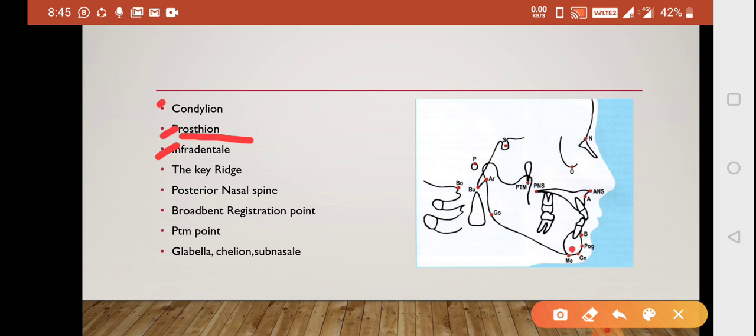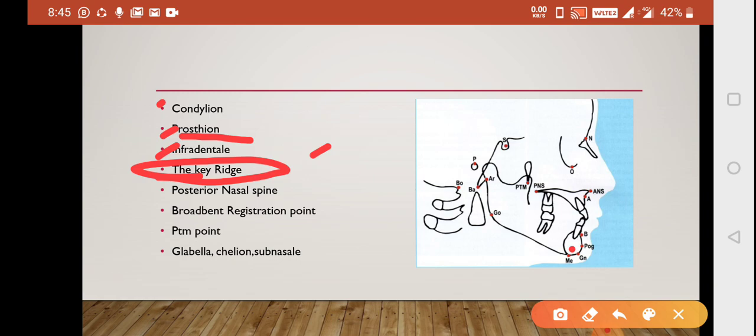क्वेश्चन इन पे कुछ नहीं आता है अभी तक. The key ridge is the lowermost point on the contour of the anterior wall of the infratemporal fossa. तो key ridge पे क्वेश्चन आ जाता है कि it is near the anterior wall of the infratemporal fossa. And why is it called a key ridge? Because it is a constant. Maxilla is porous in nature, so this is the area which is dense and fixed. That's why it is called key ridge.